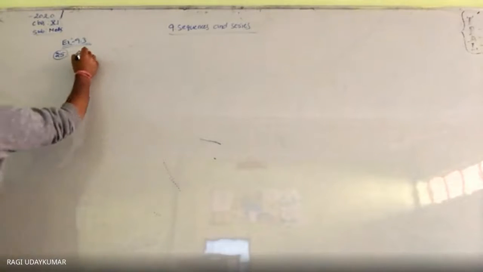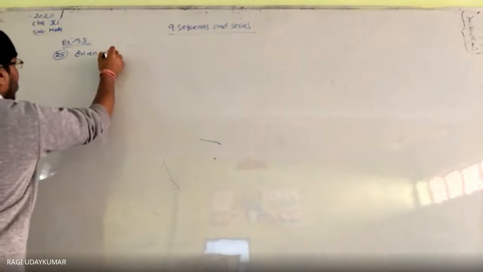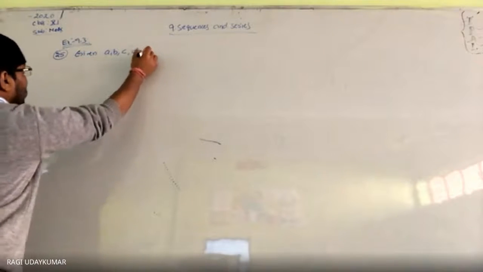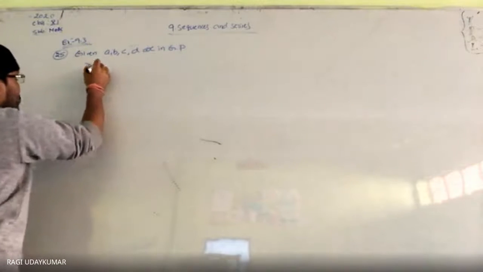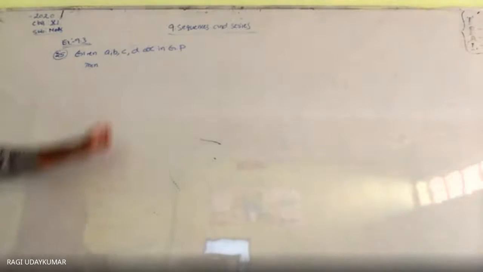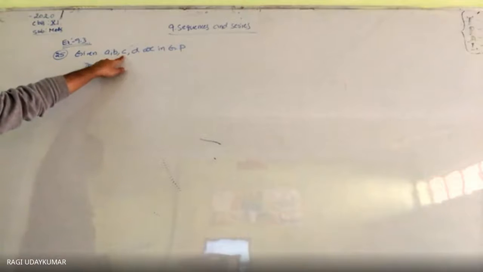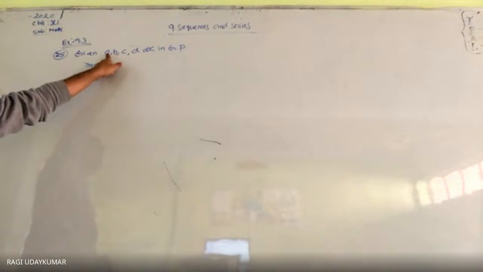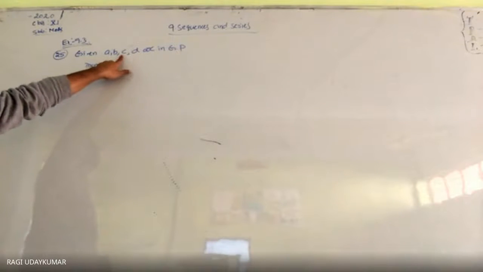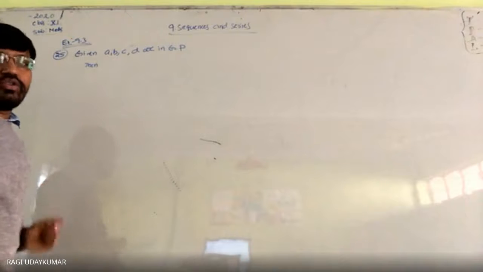Given a, b, c, d are in geometric progression, b is the geometric mean of a and c. Or you can write b by a is equal to c by b is equal to d by c. Some results are there, and you need to note them down very carefully.